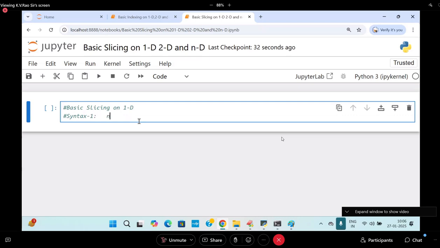Here I am writing the 1D ND array syntax: ND array of start colon stop colon step.